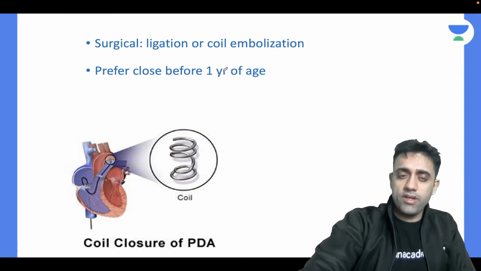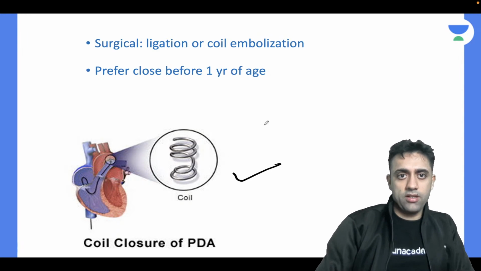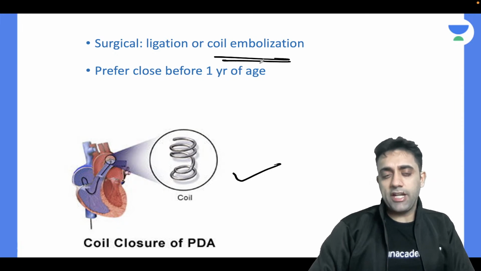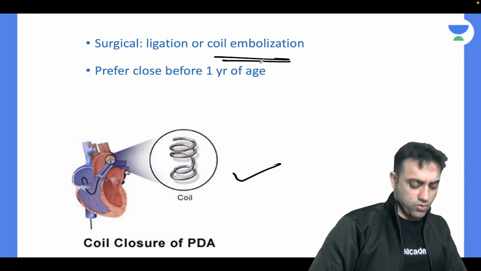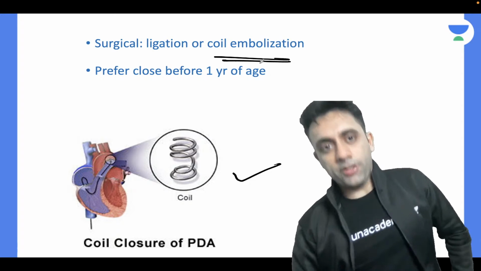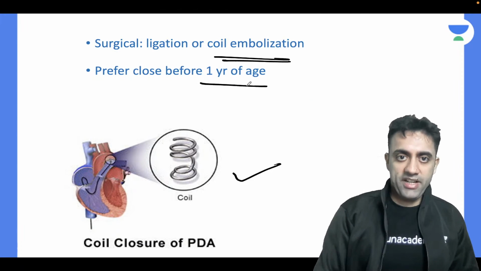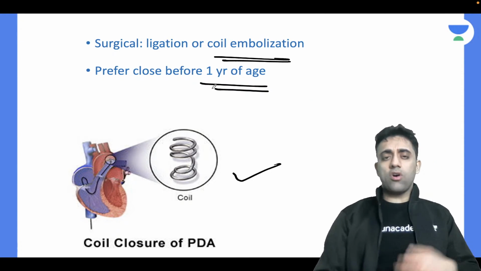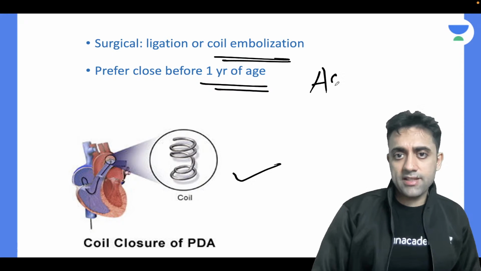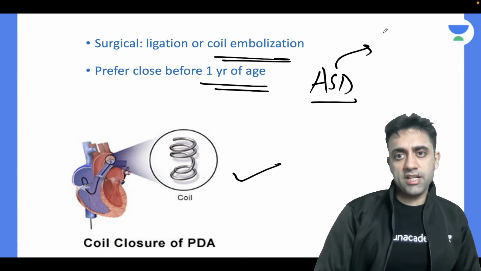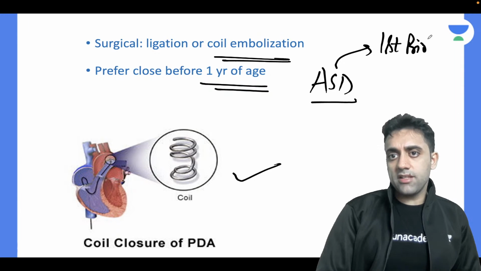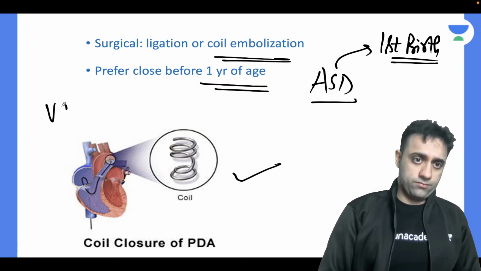Next, if surgery has to be done, if I have to surgically close the patent ductus arteriosus, there's a coil, nothing but coil embolization. I do the coil embolization, and I prefer to close the PDA before 1 year of age. Even ASD, remember ASD should be closed surgically on the first birthday.